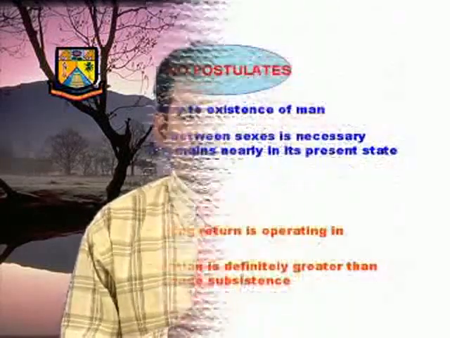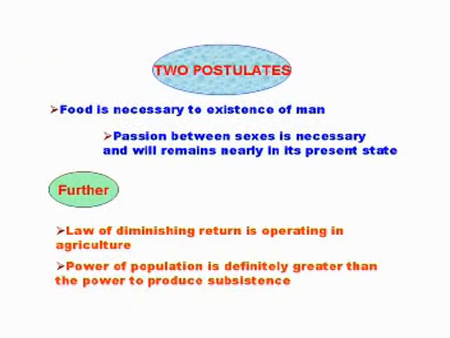And also he mentioned 2 postulates in his first edition. The first one is that food is necessary for man. The second one is that the passion between the sexes is necessary and that it remains constant, it remains in that state.